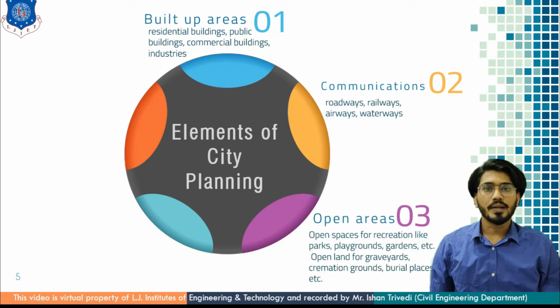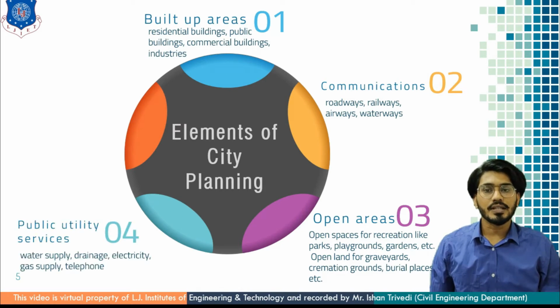Third is open areas. Open space for recreation like parks, playgrounds and gardens. Open land for graveyards, cremation grounds, burial places are part of open spaces, and a certain percentage of land is kept reserved for such things.